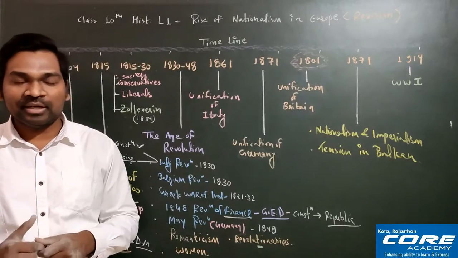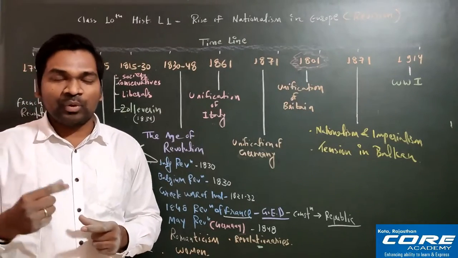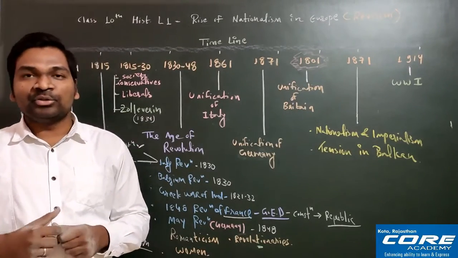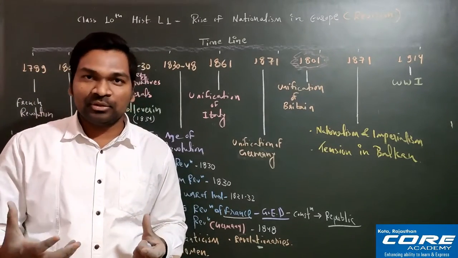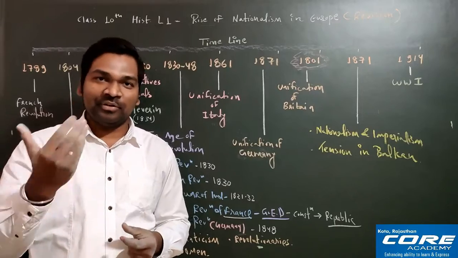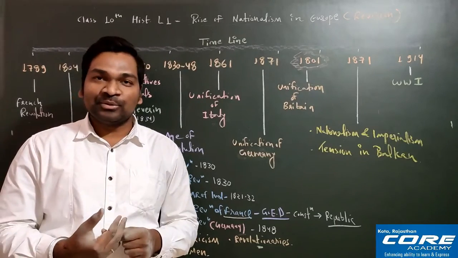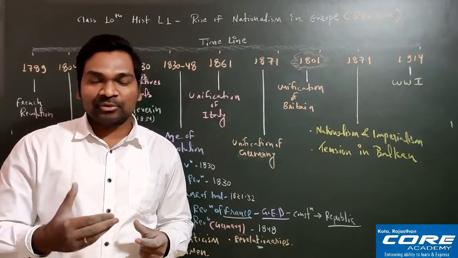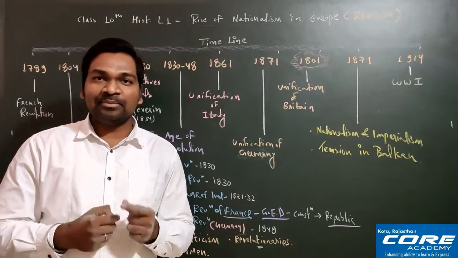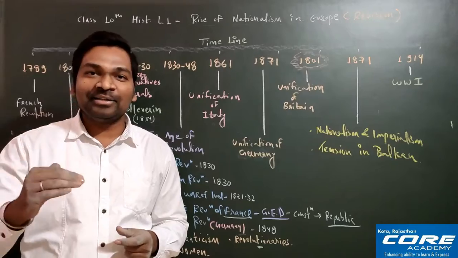Once again I am repeating the name of the king, Friedrich Wilhelm IV. So they went to Friedrich Wilhelm IV and said, sir, we have a proposal, do you want to listen? The king said, okay, fine, tell me your proposal. They said, sir, we have one constitution and we want you to accept this constitution, and once you accept it, you will be under the constitution.